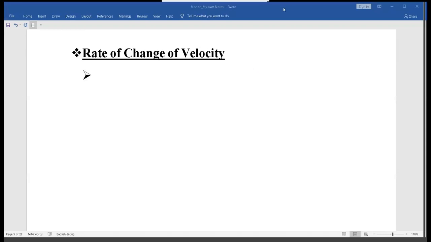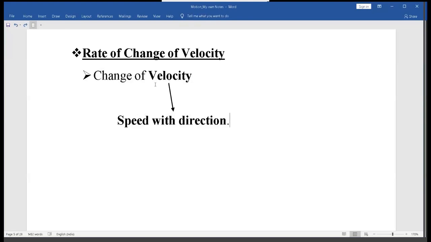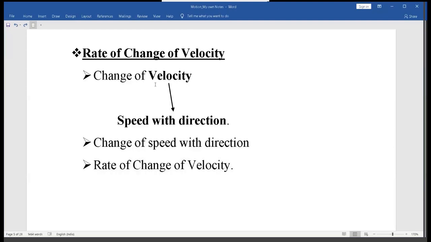Hello students. Today we are going to talk about rate of change of velocity. Let's first understand the heading itself. It says change of velocity. We all know that velocity means speed with direction. So here we are talking about change of speed with direction. And at what rate the speed with direction is changing is the rate of change of velocity. So this is about the heading.